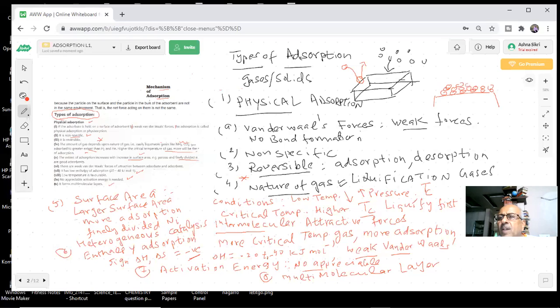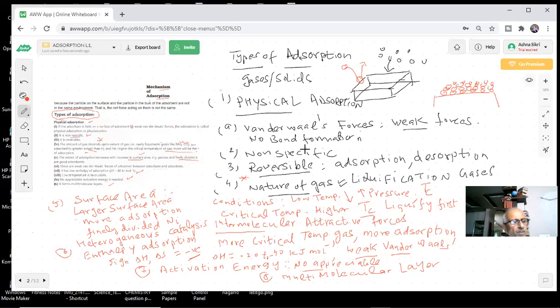Why are multimolecular layers there on the surface? Because there is no bond formation, more molecules can come and stay on the surface. Only weak van der Waals forces also exist between the molecules. So we can experience multimolecular layers in the case of physisorption, students.